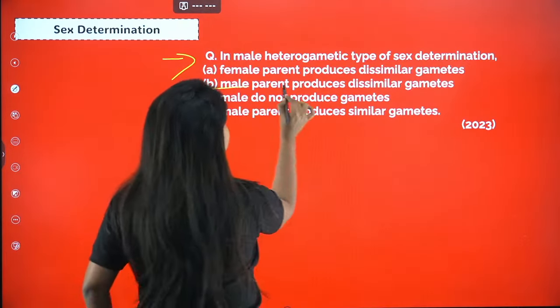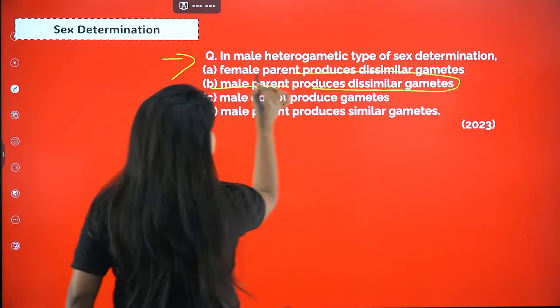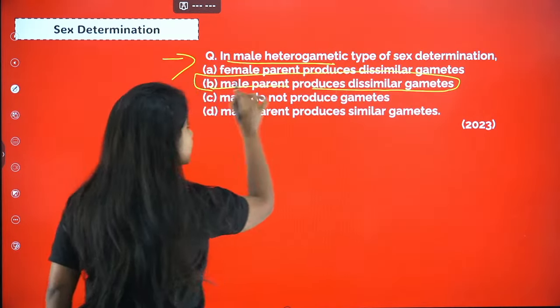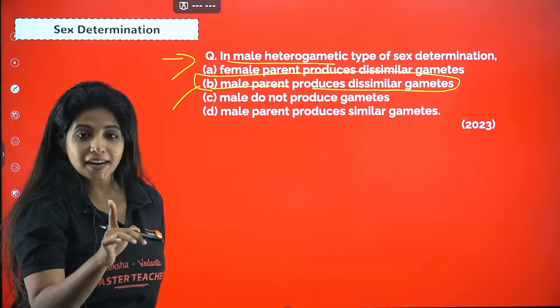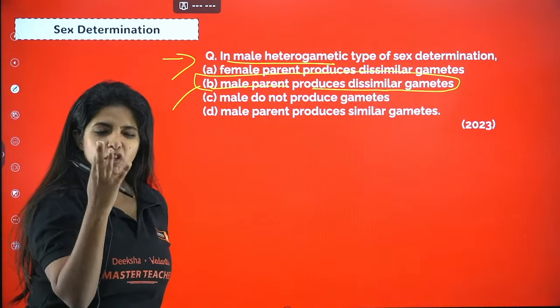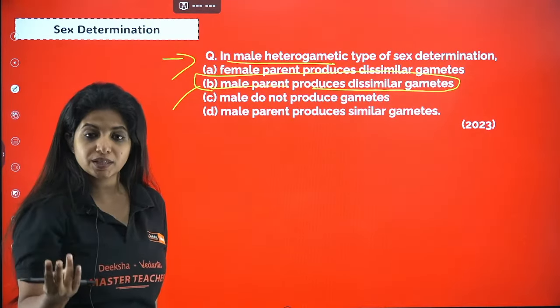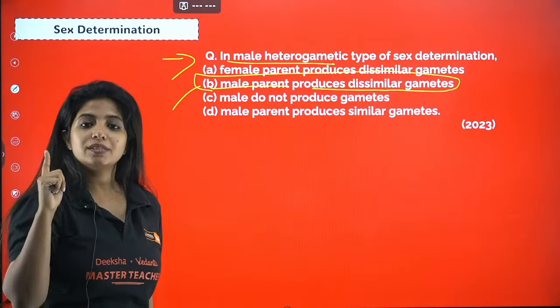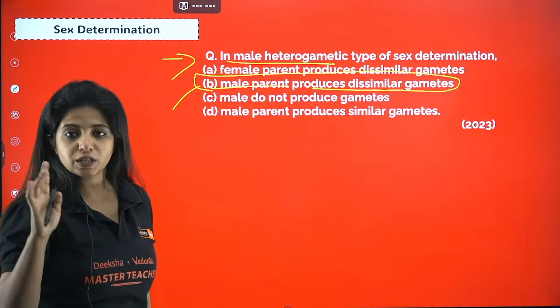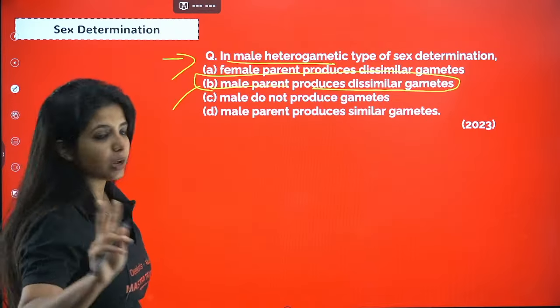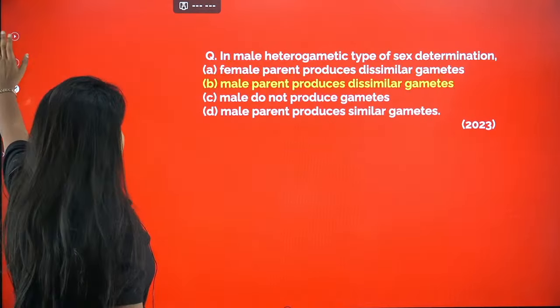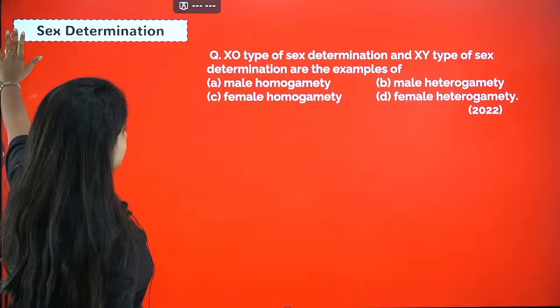What does B say? Male parent produces dissimilar gametes, and that is what you mean by male heterogamety. You see it in humans and Drosophila with XX-XY type of sex determination, and in insects with XX-XO type of sex determination. In both, the males are producing two types of gametes. Cool, you got it. You guys are awesome.